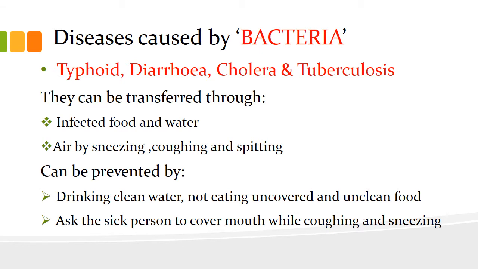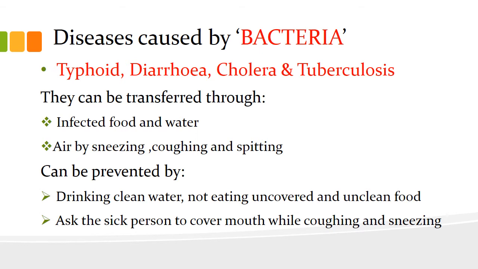They are transferred through infected food, or they spread when we eat contaminated food or water. And the next one is tuberculosis. It's a serious disease. It affects our lungs mainly. Its bacteria are transferred through the air, when we sneeze, cough or spit without covering our mouth.